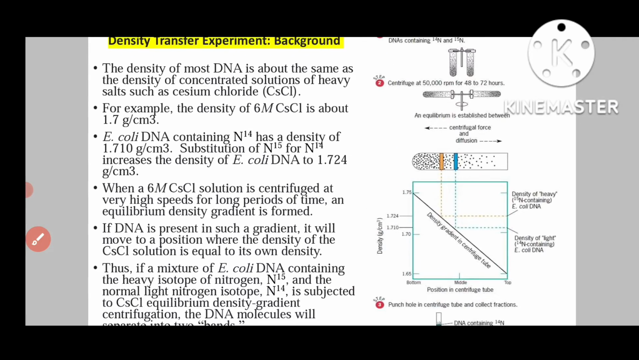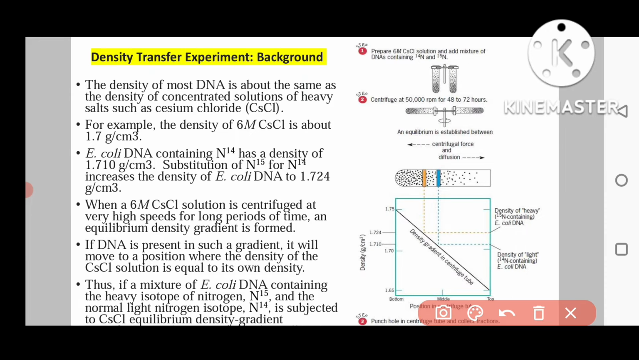So, the density transfer experiment. Okay, we will see a little bit of background here before going to discuss the actual experiment. The density of most DNA is about the same as the density of a concentrated solution of a heavy salt such as cesium chloride. So they took cesium chloride in their experiment because the density of cesium chloride solution is almost equal to the density of normal DNA, the normal DNA which contains nitrogen 14.